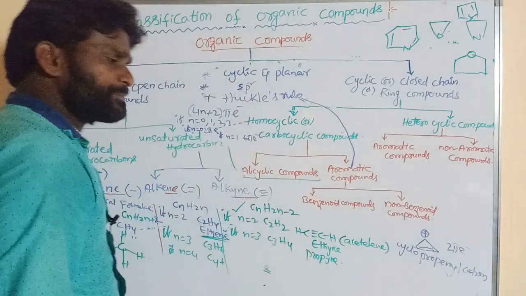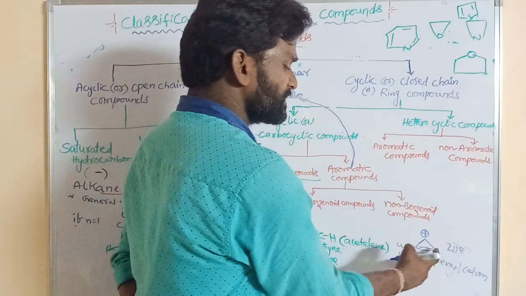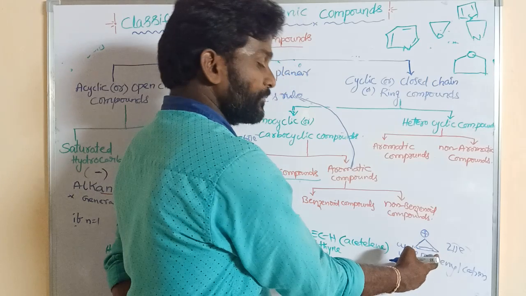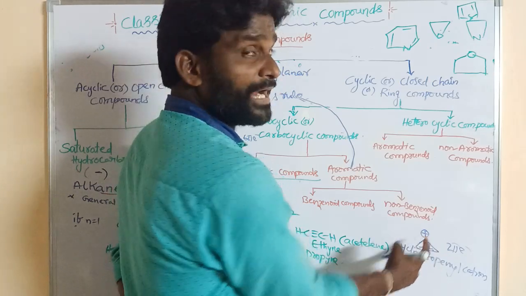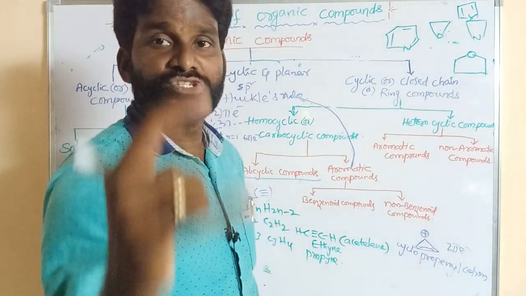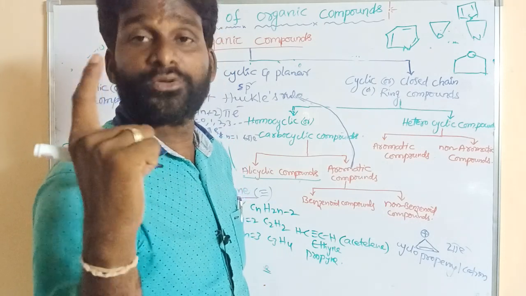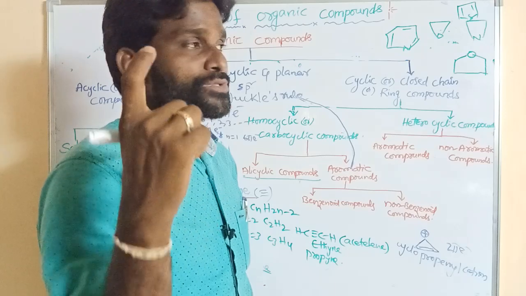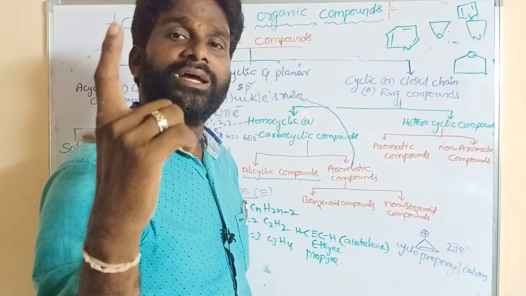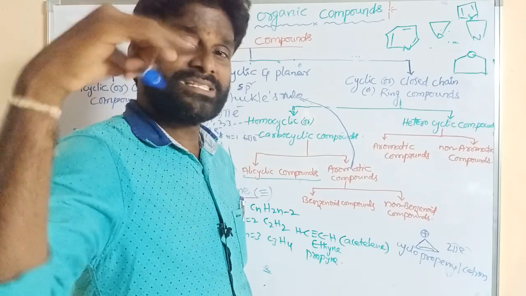And it undergoes sp2. This is containing a double bond, sp2. This also, this is the carbocation. If the positive charge is present on carbon, that is said to be carbocation. Carbocation undergoes sp2 hybridization. So carbocation, carbene ion and free radical, that we will discuss in the next video.